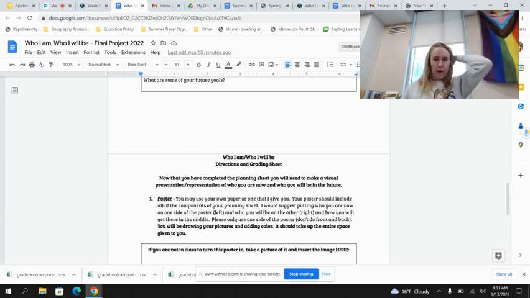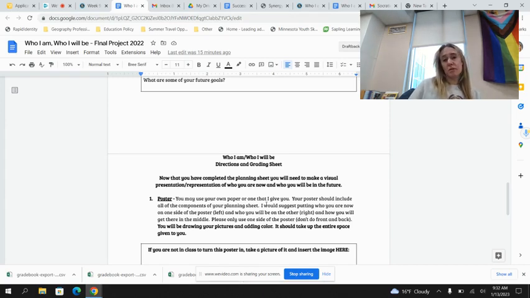Ultimately you are going to create an assignment where you're going to create a visual, and that visual can be a poster, or if you have some sort of electronic drawing tool, you may use that. I do want this drawn out by hand. This is not something that I want you to copy and paste pictures into, so you're not going to get as many points if you try to do that. I do want you to actually draw something out by hand, and you may do that on paper, on a poster.